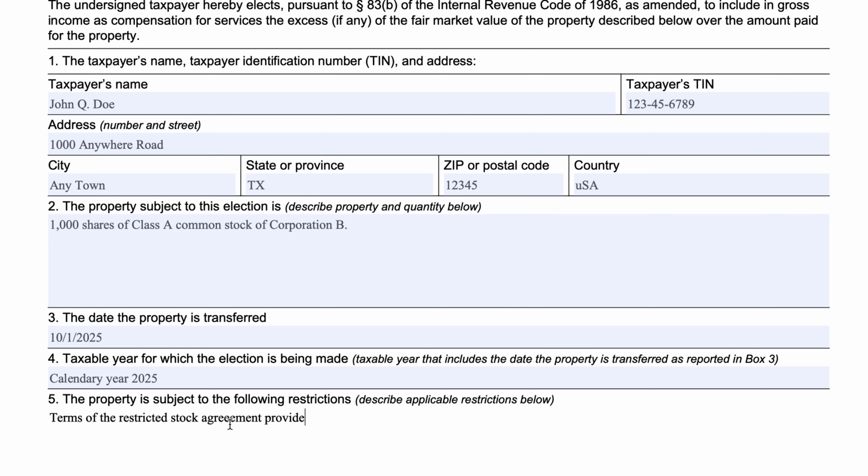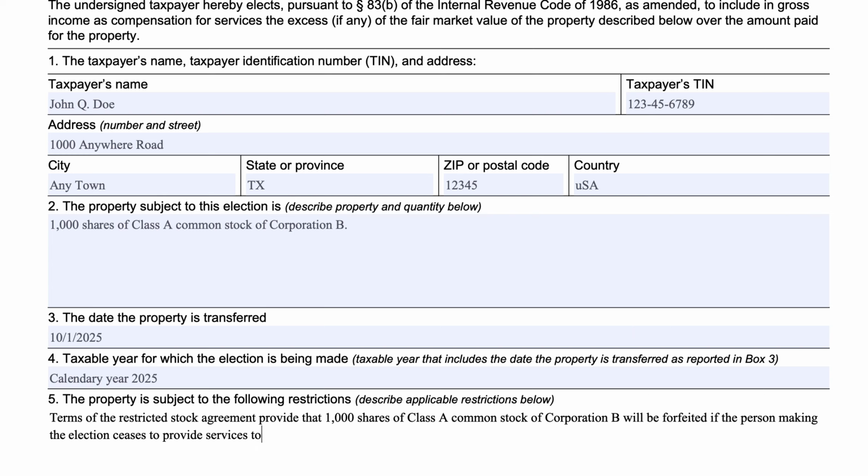provide, and this is legalese, it's not off the top of my head, it's straight from the form instructions, that 1,000 shares of Class A common stock of Corporation B will be forfeited if the person making the election ceases to provide services to Corporation B as an employee prior to, let's just say, October 1st, 2028. So 3-year vesting.